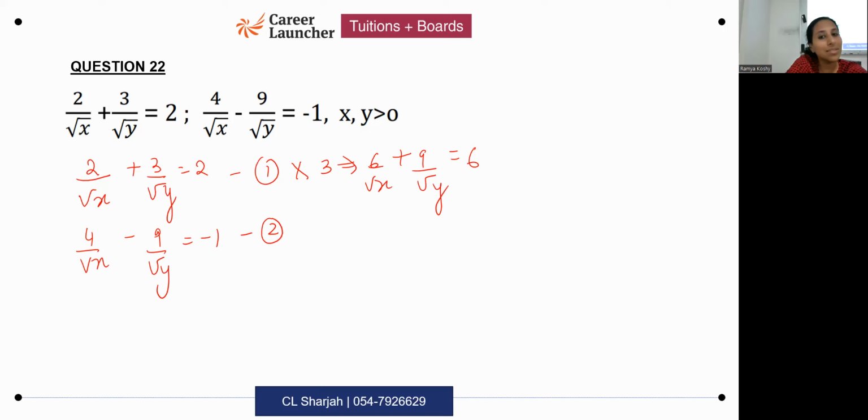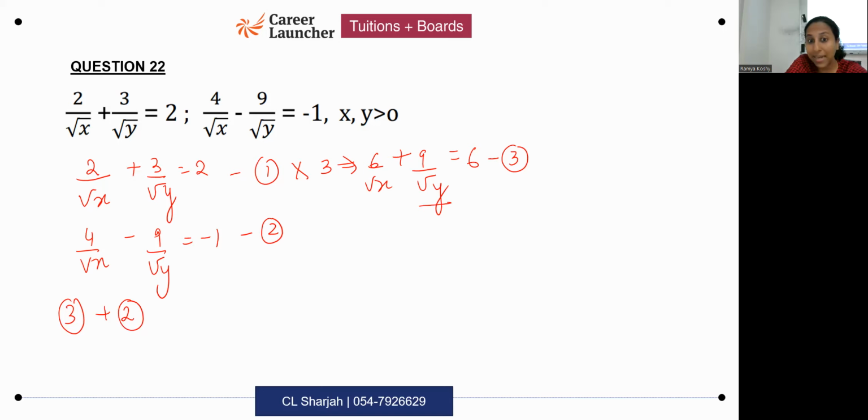What do we do after this? You add both the equations, right? Whatever you have obtained here, this is the third equation I've got. I'll add the third and the second equation, correct?